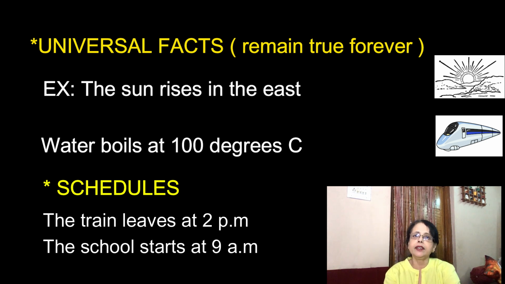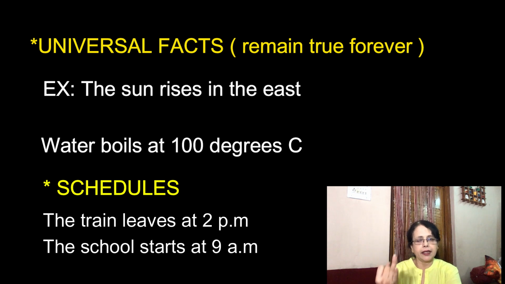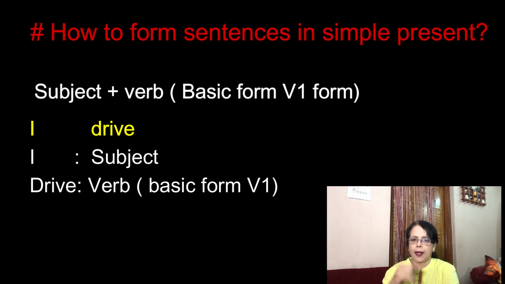Another situation in which we use simple present is when you want to talk about schedules. Example, the train leaves at 2 p.m. The school starts at 9 a.m. So we use simple present when we talk about the schedules. First is facts, second is routines, third universal facts, and the fourth schedules. Now let's see how to form simple present.